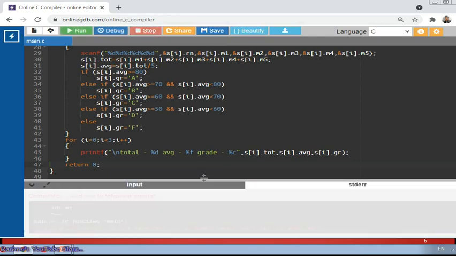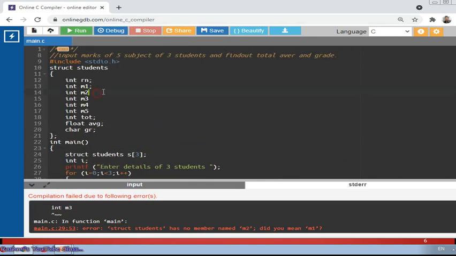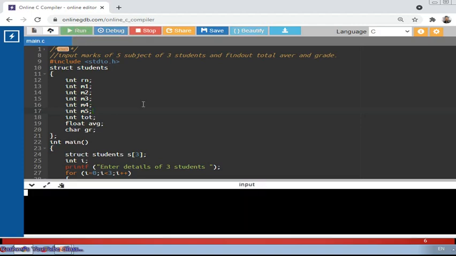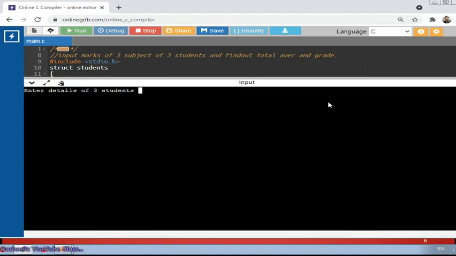So running the program, there is one mistake I am getting, int n3. I forgot to give a semicolon in some places. So specify. Now let's run the program and check. Yes, it is asking the details of 3 students. All of you know the details are roll number and marks in 5 subjects.